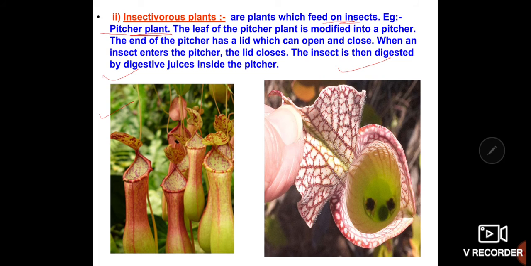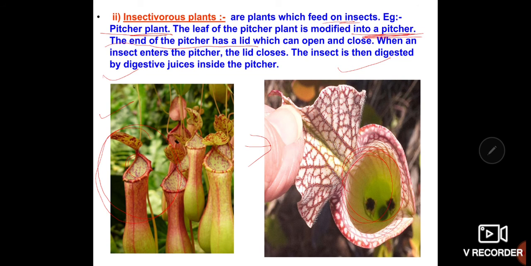The leaf of the pitcher plant is modified into a pitcher. Imagine that this is the leaf of the plant, and this leaf is modified in the form of a pitcher. The function of the pitcher is to trap insects. The end of the pitcher has a lid, and this is the opening.